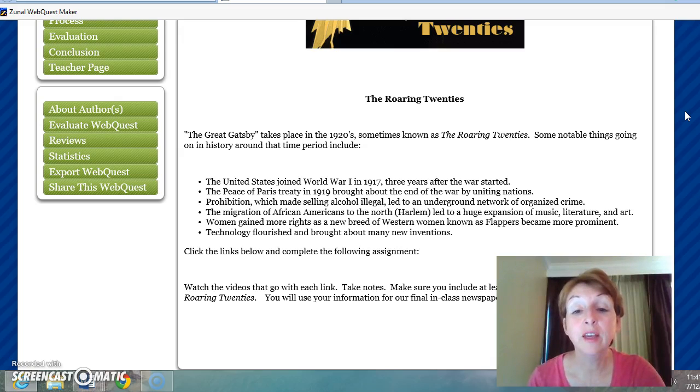Another term that you're going to see a lot is called flappers. And flappers, it's more of a style that women wore than it is anything else. And this came about as women gained rights and they moved to the cities, and you're probably familiar with the look with the skinny dresses that came below the knee with the long beads and the cigarette in her hand.